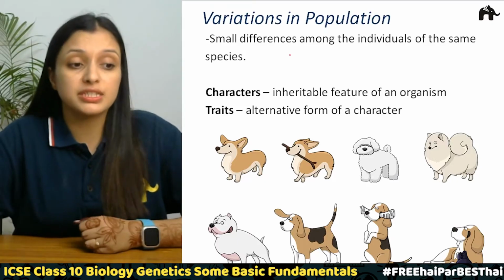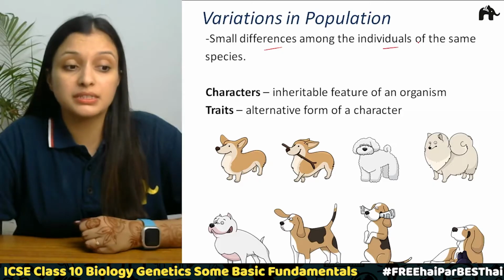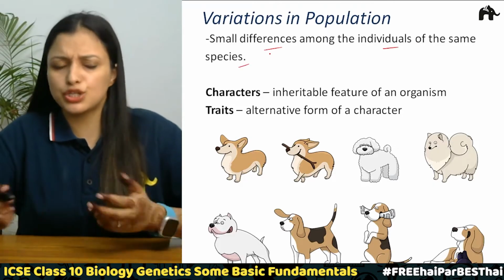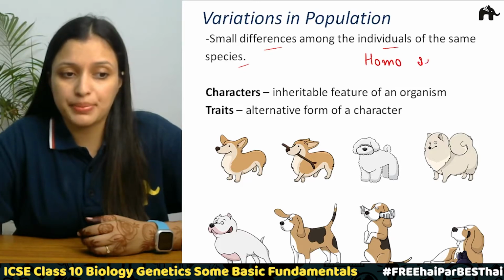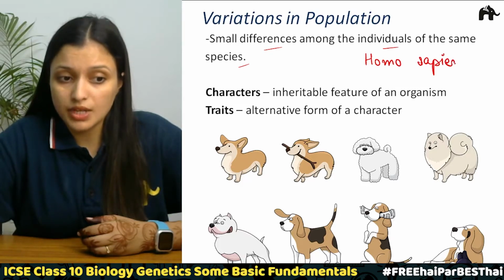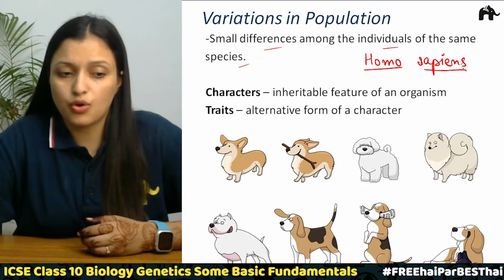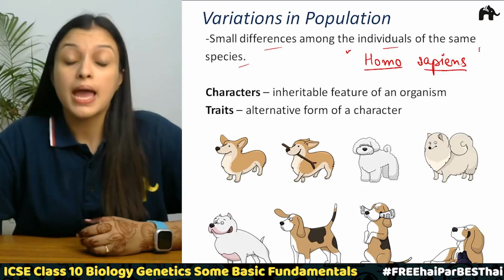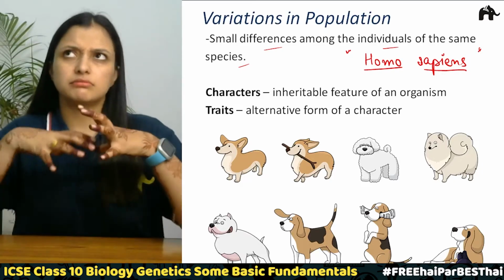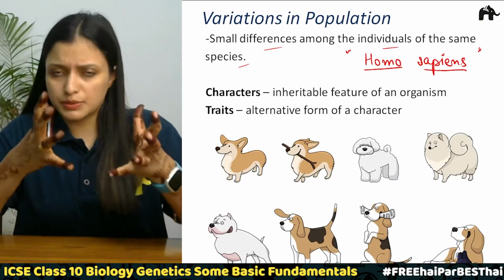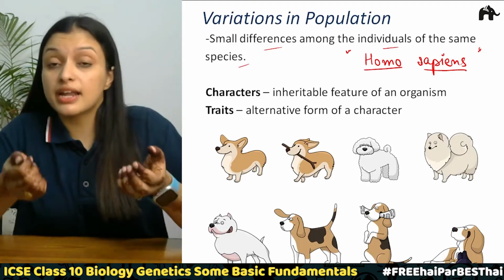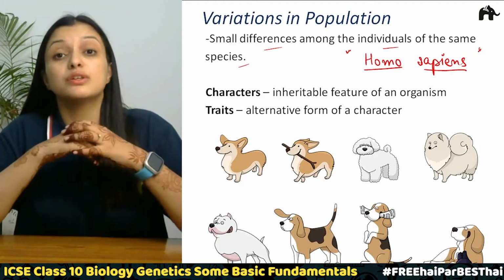Variations are the small differences among the individuals of the same species. Like humans, the species is Homo sapiens, right? So we are Homo sapiens. But if we look within this human species, there are different tribes, there are different races, and we look very different.